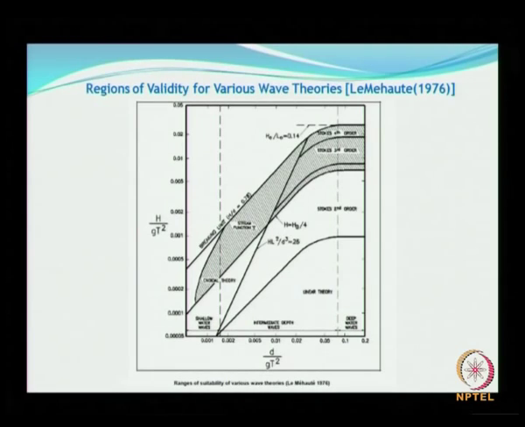So on the y axis you have H by gT square, and on the x axis you have d by gT square. So this shows that the relationship between wave height, wave period as well as the water depth are the main factors that dictate which theory has to be applied. And why are we talking about this? Because you need to consider all these theories.